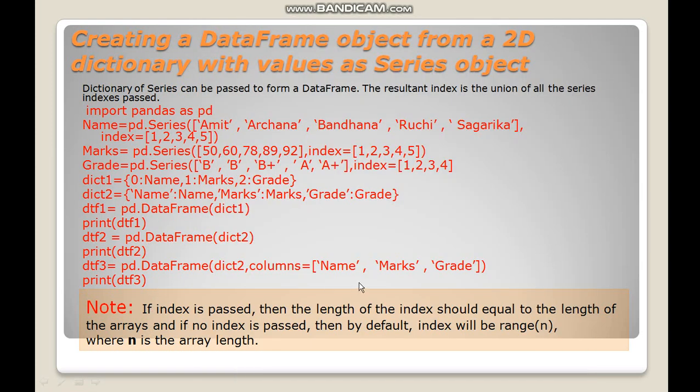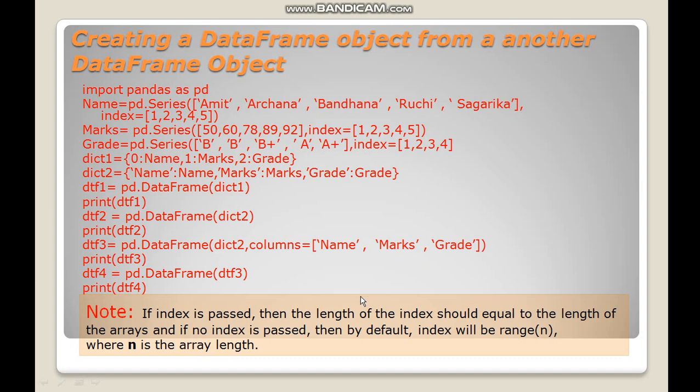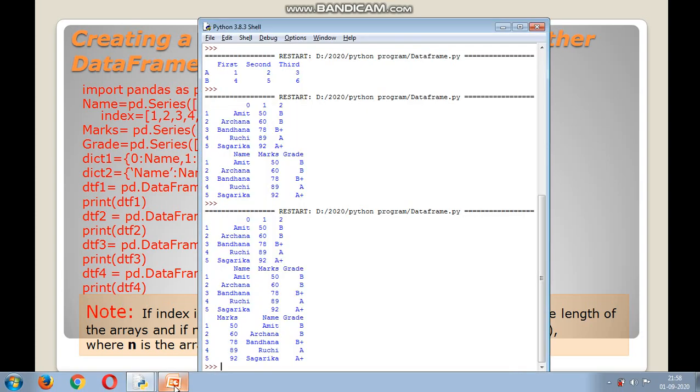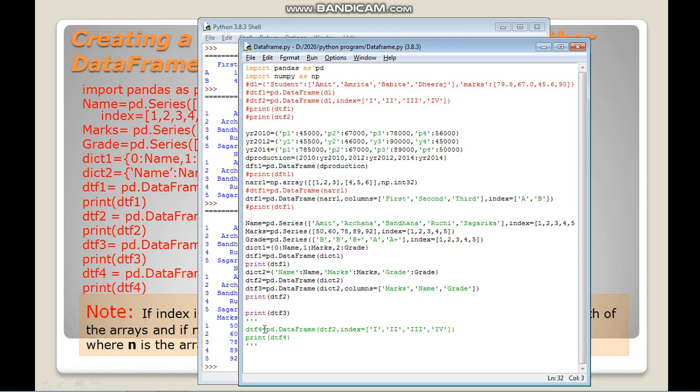Now the next part is how we can create a data frame from another data frame object. Similarly, just as we have created data frames using a list, a dictionary, a 2D array or a series, we can use any data frame as the data for creating another data frame, as we have done here: df4 equal to pd.DataFrame, and we can print it.